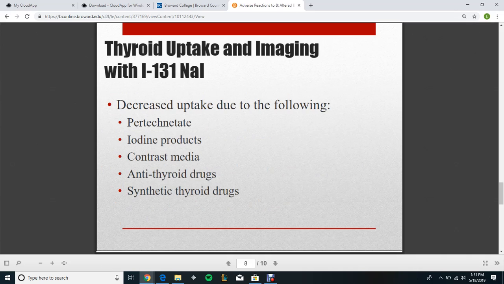Thyroid uptake and imaging with iodine-131 NaI. Decreased uptake is due to pertechnetate, iodine products, contrast media, antithyroid drugs, and synthetic thyroid drugs.